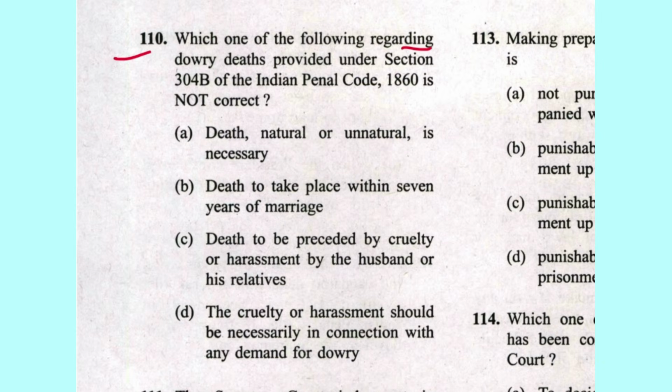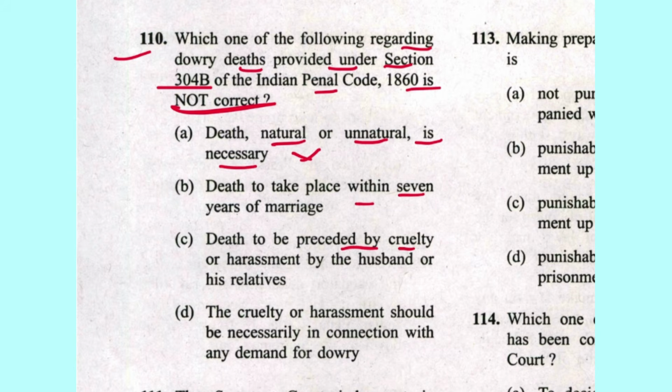Next 110. Which one of the following regarding dowry death provided under section 304B of IPC is not correct? Death, natural or unnatural, is necessary. No, it is not correct. Death to take place within 7 years. Yes. Preceded by cruelty, harassment by husband or his relatives. Yes. Cruelty, harassment should be necessarily within connection of demand of dowry. Yes. So A is the answer.